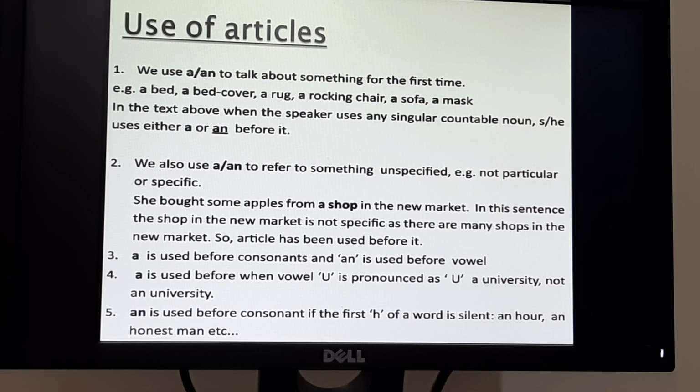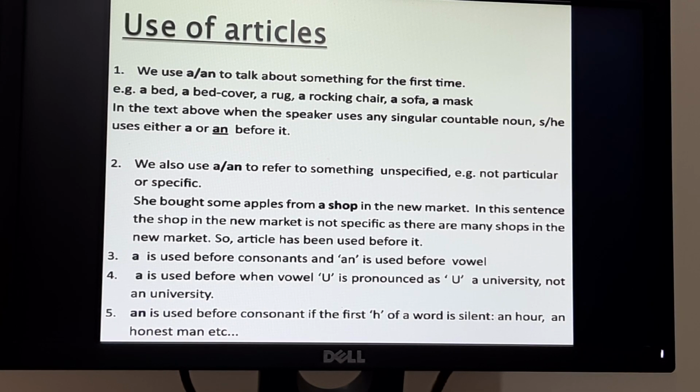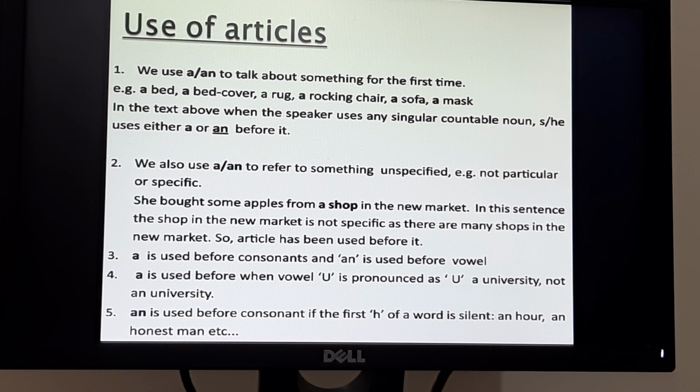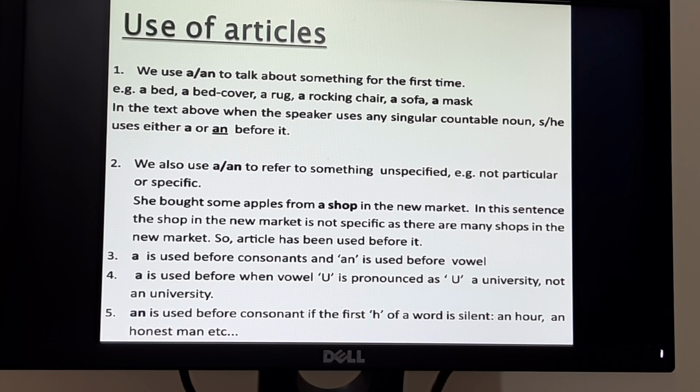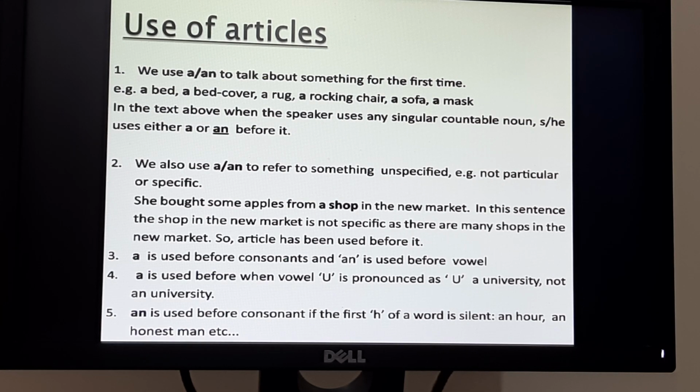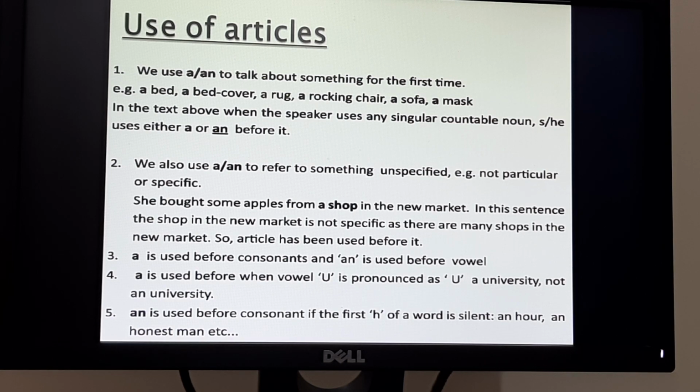Number two, we also use a or an to refer to something unspecified, not particular or specific. Example: She bought some apples from a shop in the new market. In this sentence, the shop in the new market is not specific, as there are many shops in the new market. So, an article has been used before it.